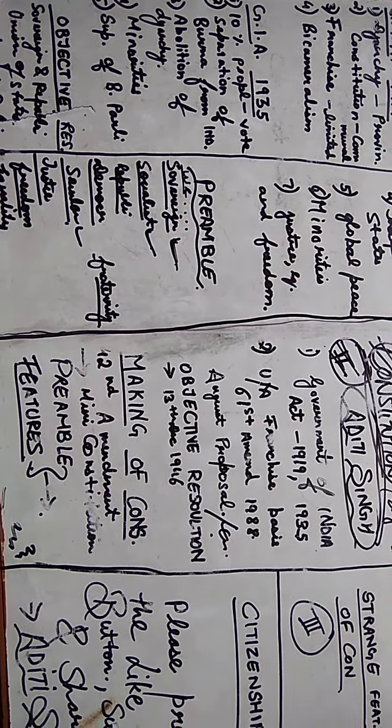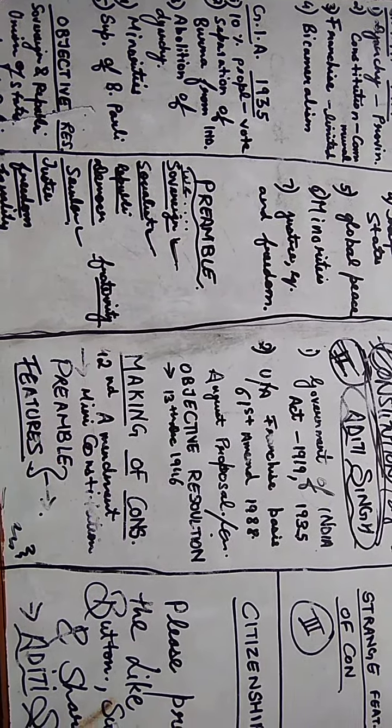Okay, then the constitution was majorly based on communal. Communal means on the basis of religion. Now we have franchise limitation. It means that the right to vote was limited, only given to certain groups of persons. Now bicameralism. It means there was introduction of two houses at the center, that is the Lok Sabha and Rajya Sabha, which we still have. So this concept was introduced in the Government Act of 1919.